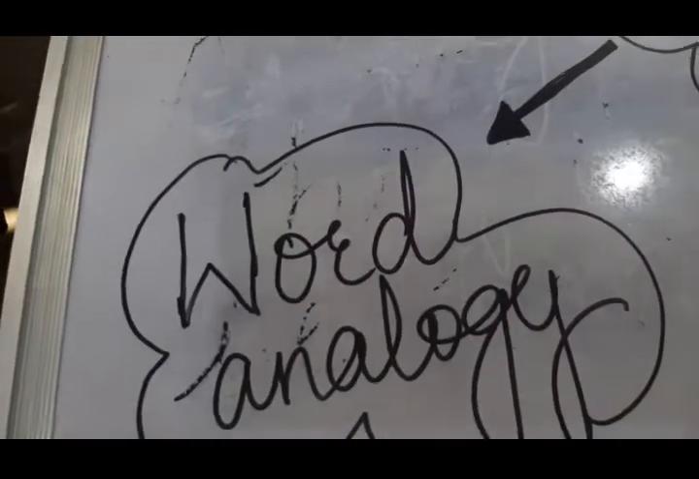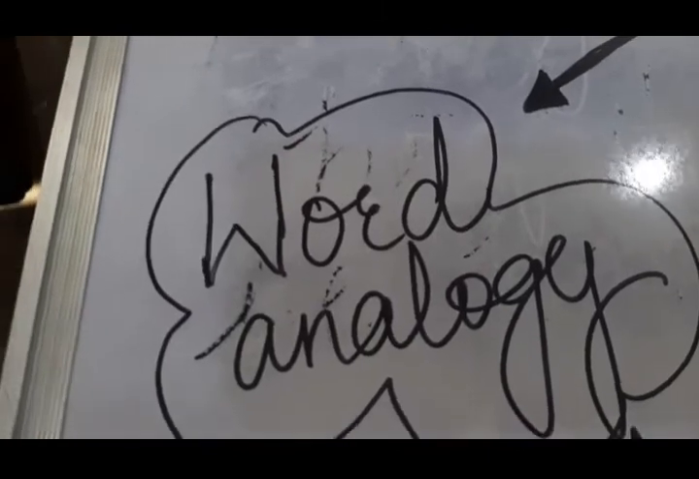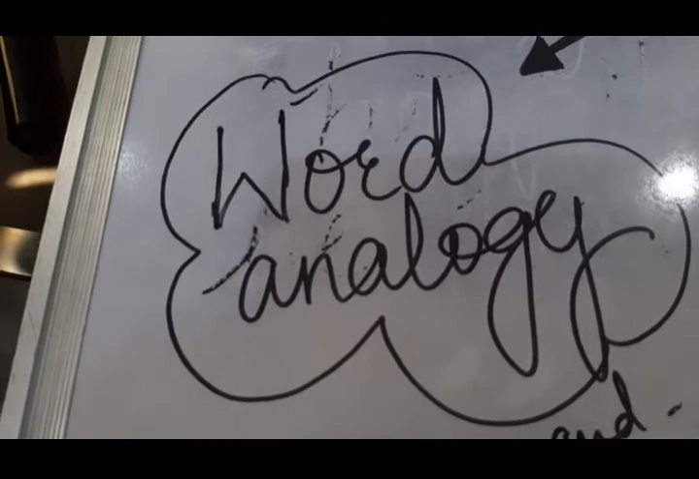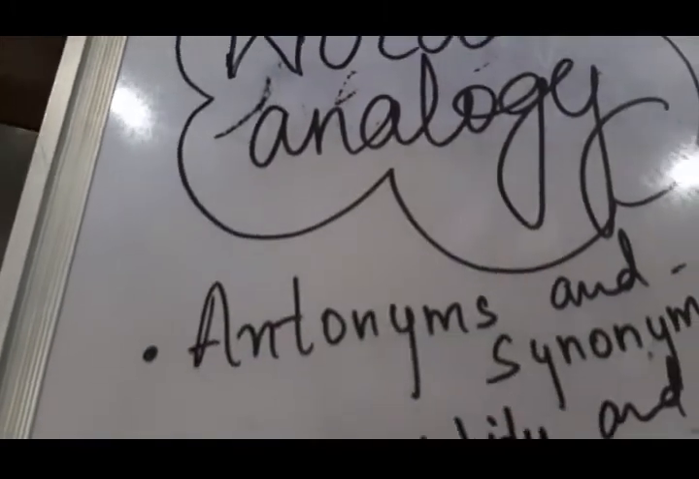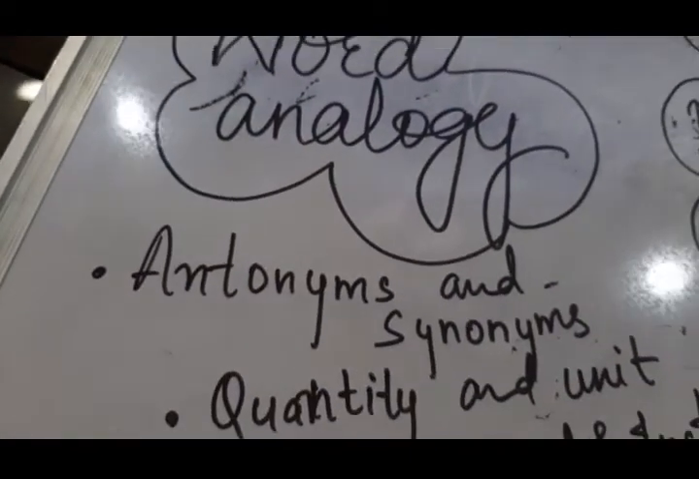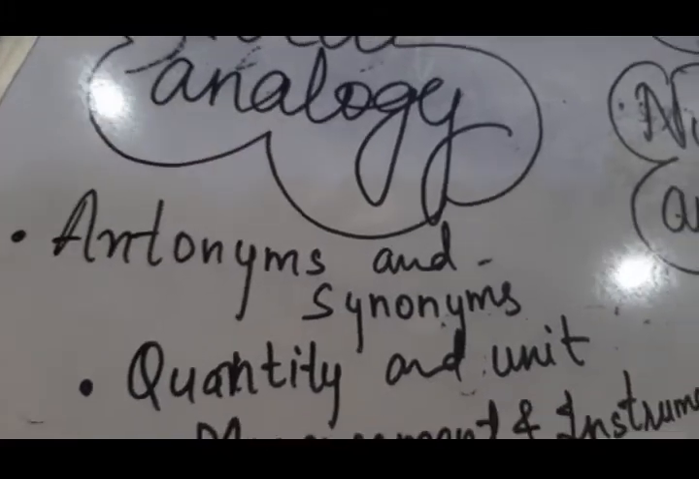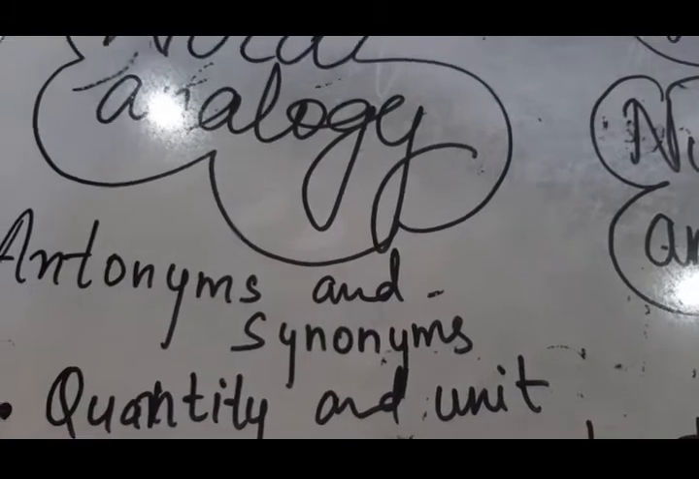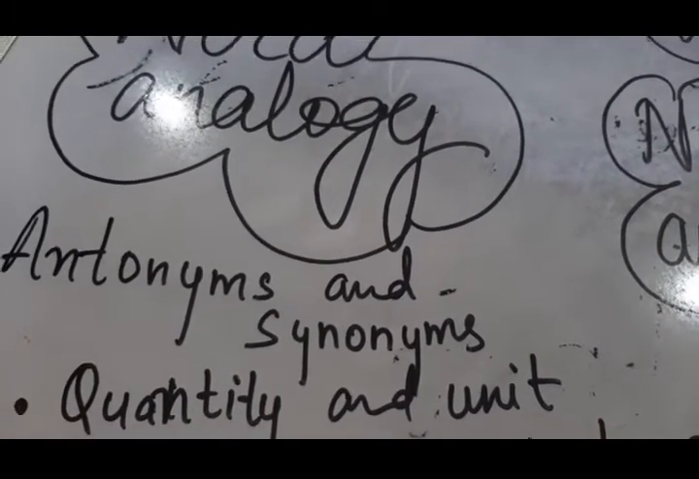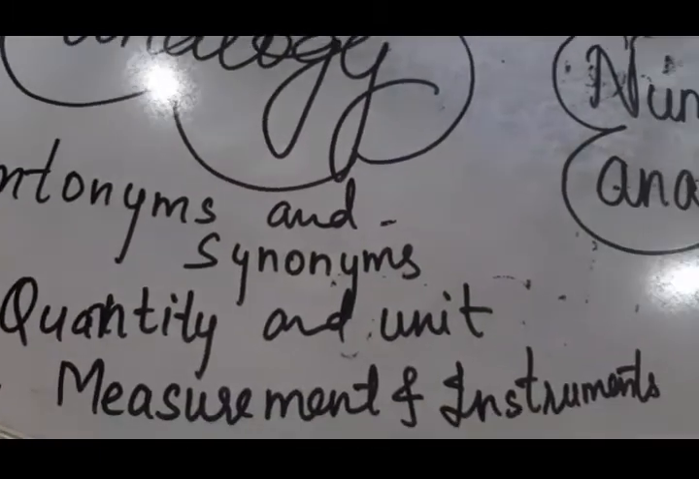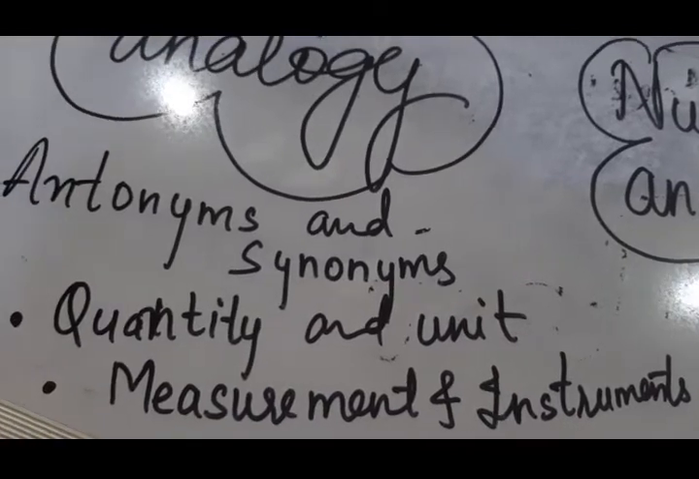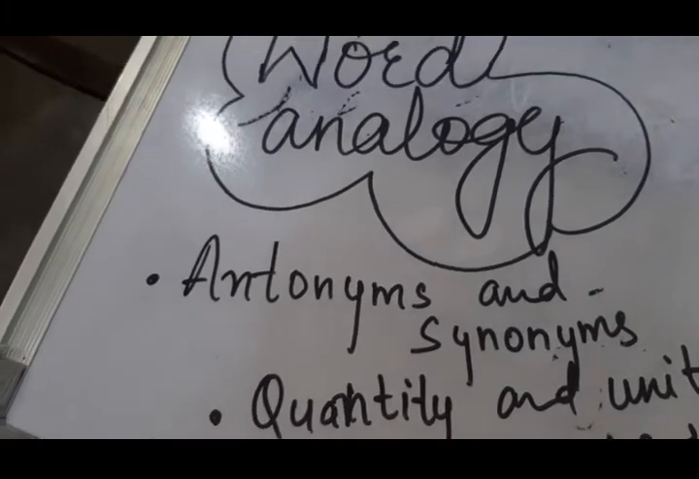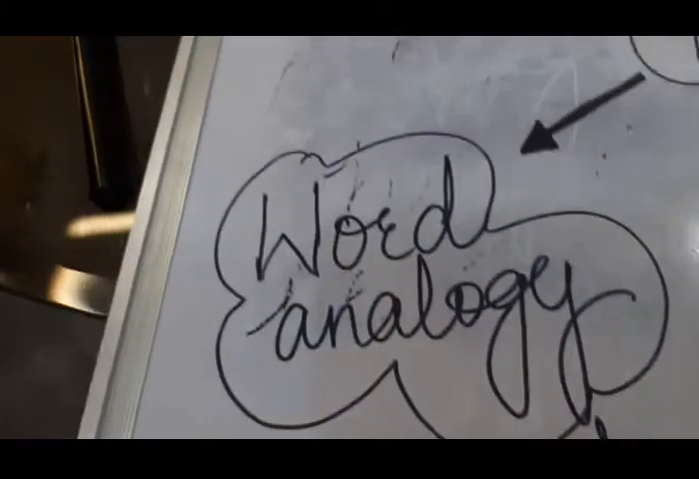In word analogy, I am giving you some examples. For example, synonyms can be considered in this analogy. Quality, quantity and units. For example, if I am buying something, the quantity of the material and the unit used for writing it are related. Measurement and instruments are there. Workers and tool relationships, individuals and their dwelling are there.